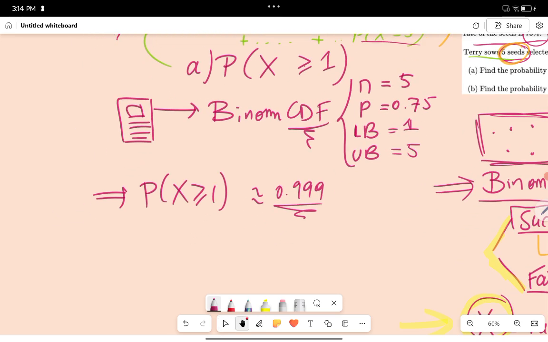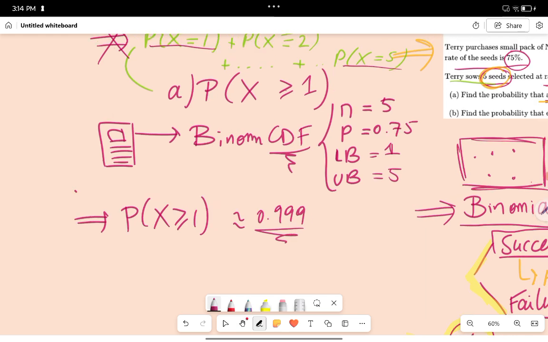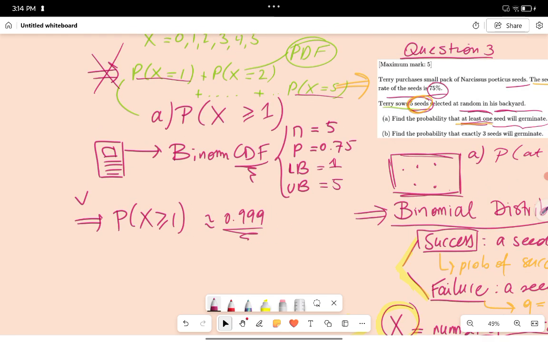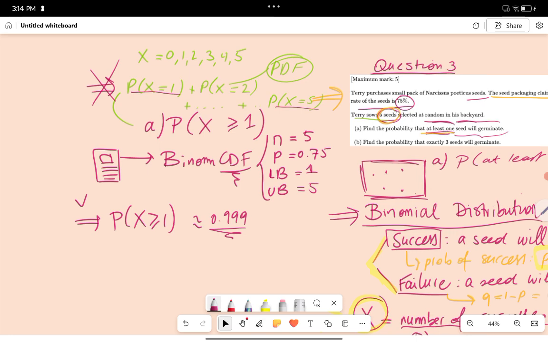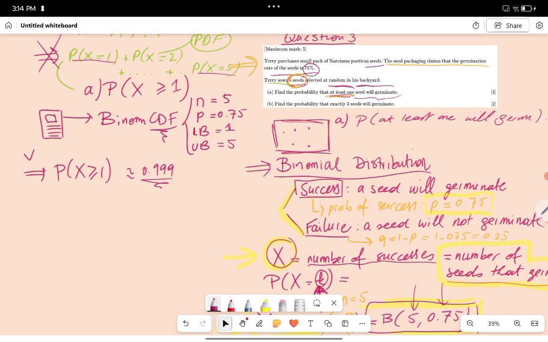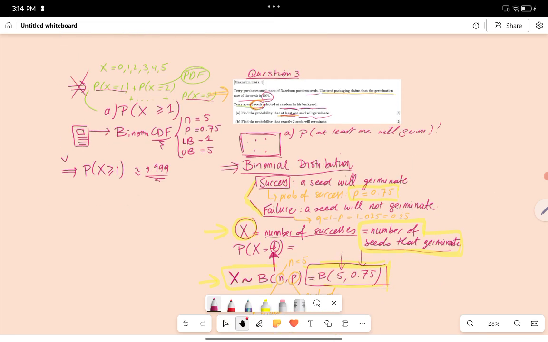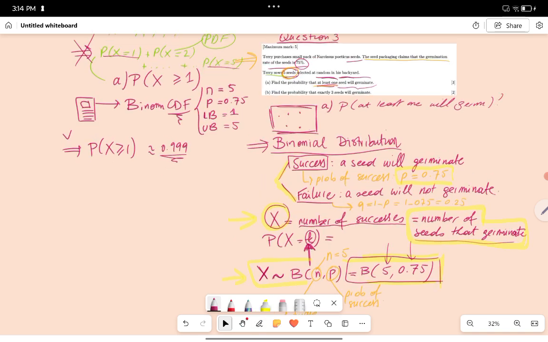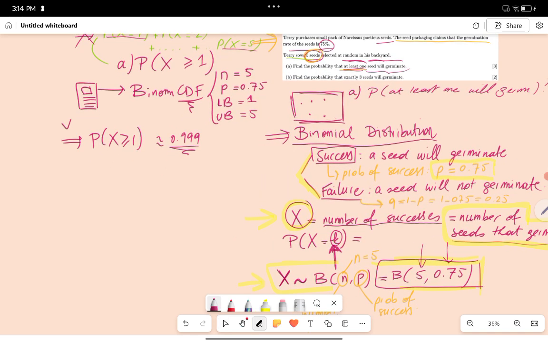All right, so this is the answer to question A. This is really a basic binomial distribution question. So practice with this, guys, to feel comfortable with how it works. The key here is to recognize a binomial distribution, because we're looking for a probability of a number of successes. And for a number of successes, we need to denote what the successes are and we need a probability of success. You see?